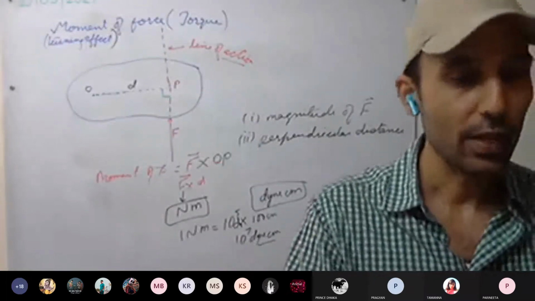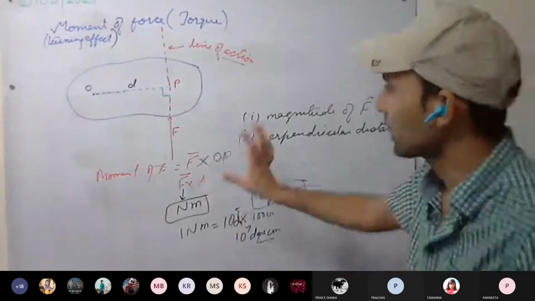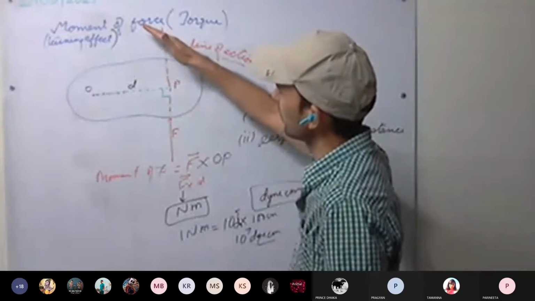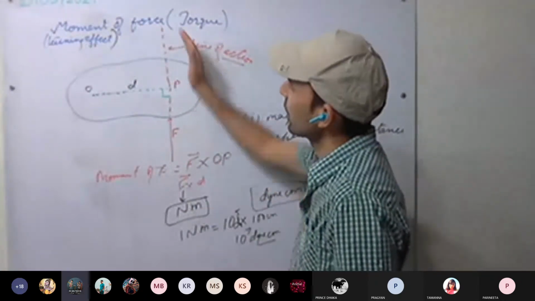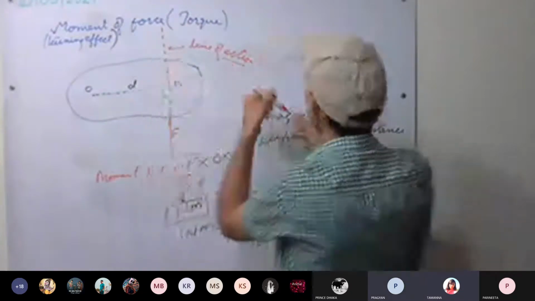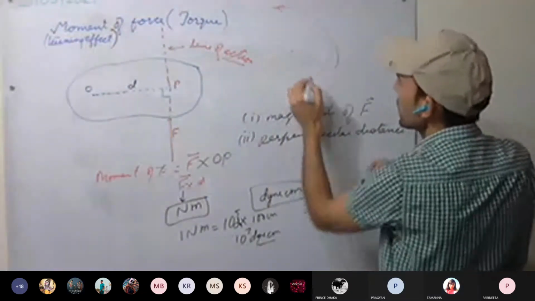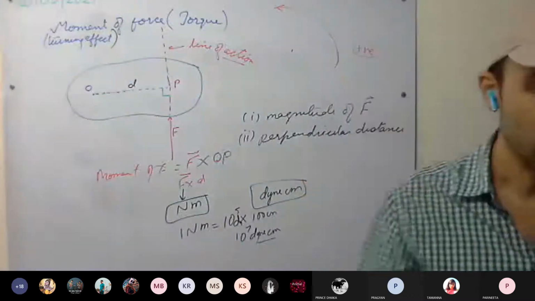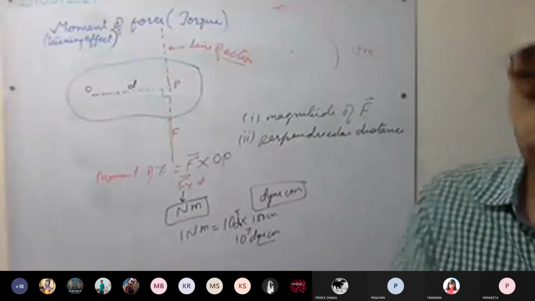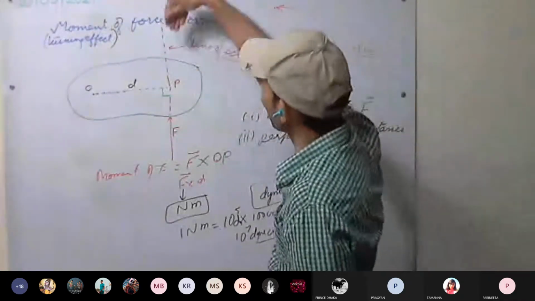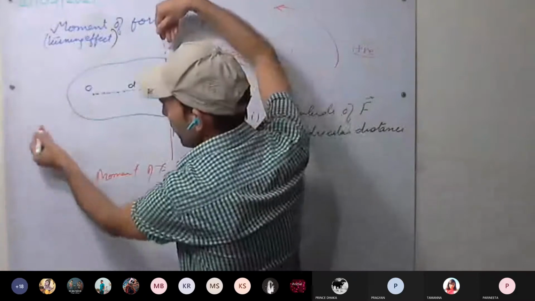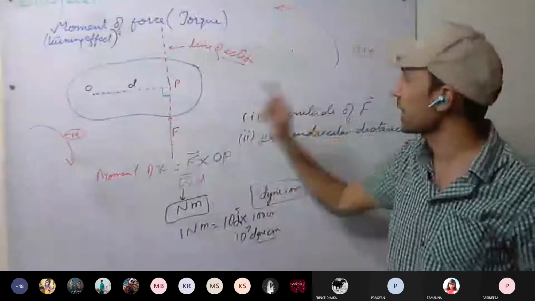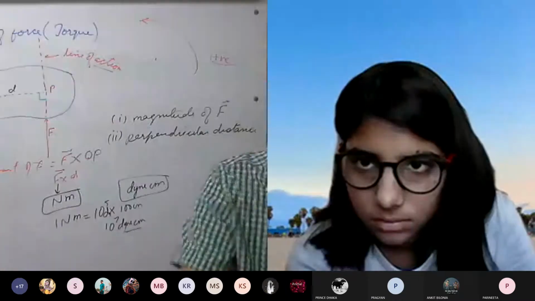Clockwise, anti-clockwise moments we have already discussed. We have a little bit more details now. See here. If force is applied in this direction, in which direction is it going to move? Is it clockwise or anti-clockwise? It is anti-clockwise. So it is going to move in this direction. It is the anti-clockwise direction, and we take this moment of force as positive. Now, if I apply force in this direction, it is going to be clockwise. We take clockwise as negative, and anti-clockwise as positive.